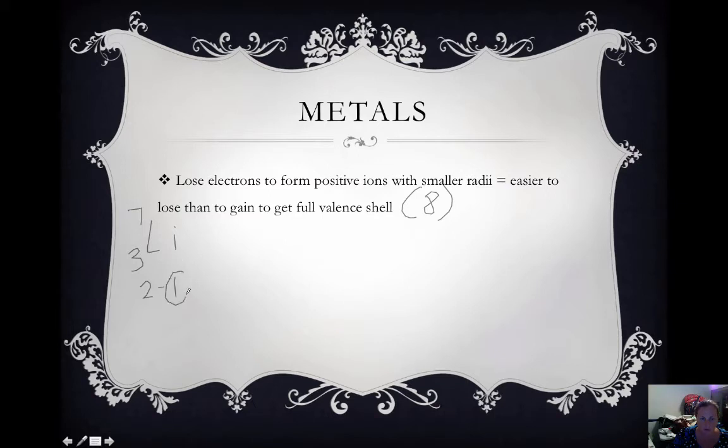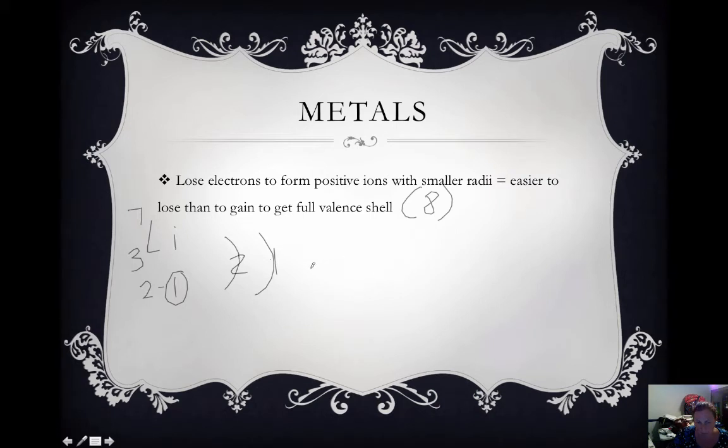It has 1 valence electron. So if we were to draw the Bohr model for lithium, we would have 2 in the first shell and 1 in the second shell. Okay, this valence electron is easier for it to get lost than it is for it to gain others. It would have to gain 7 more to fill this valence shell.